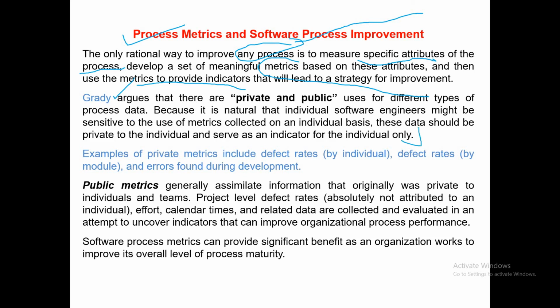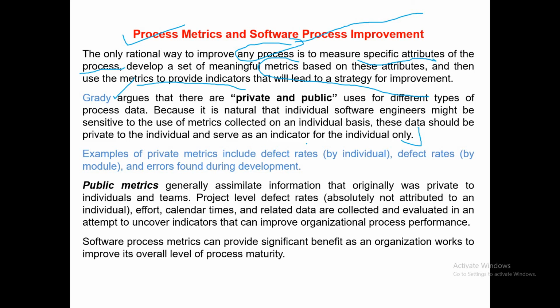Say unit testing: testing your own code, identifying the defects in your own code and rectifying it. Basically, the software developer or programmer deals with this metric. He himself identifies, evaluates, and provides the metric for his particular module. So this particular metric is an example of a private metric.